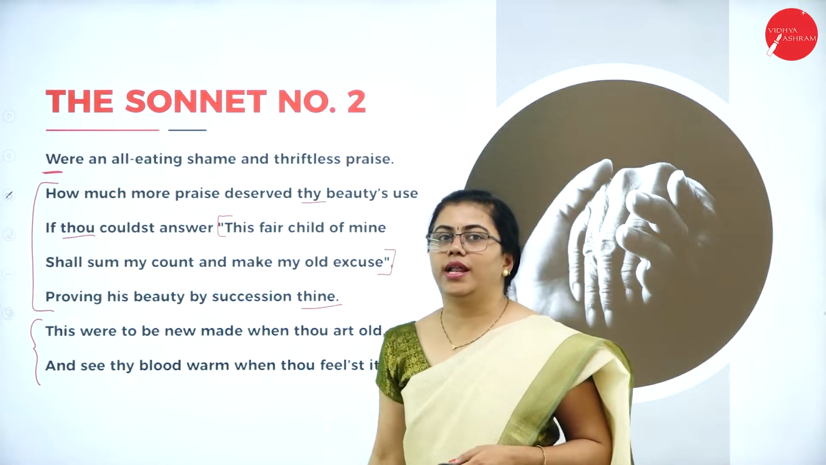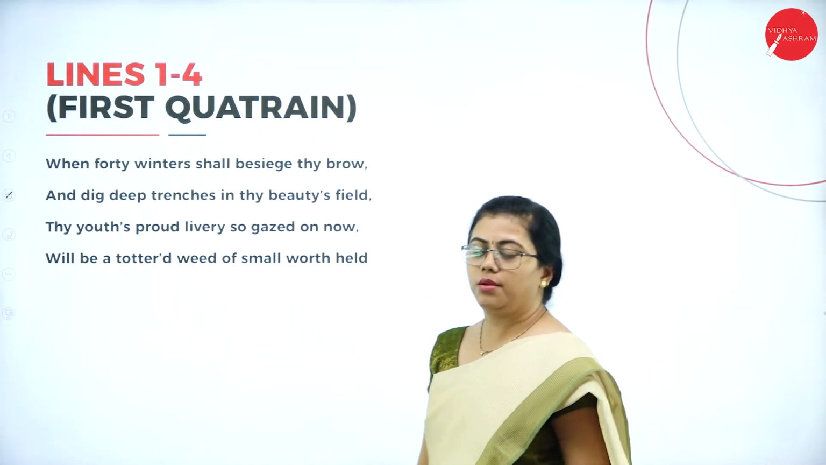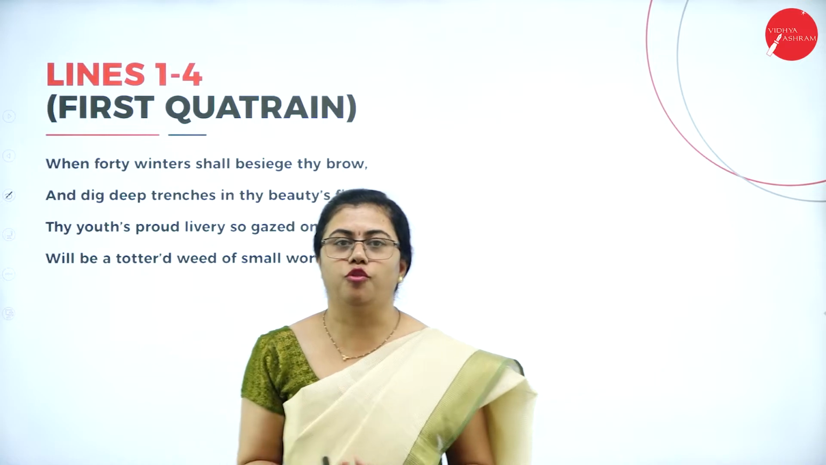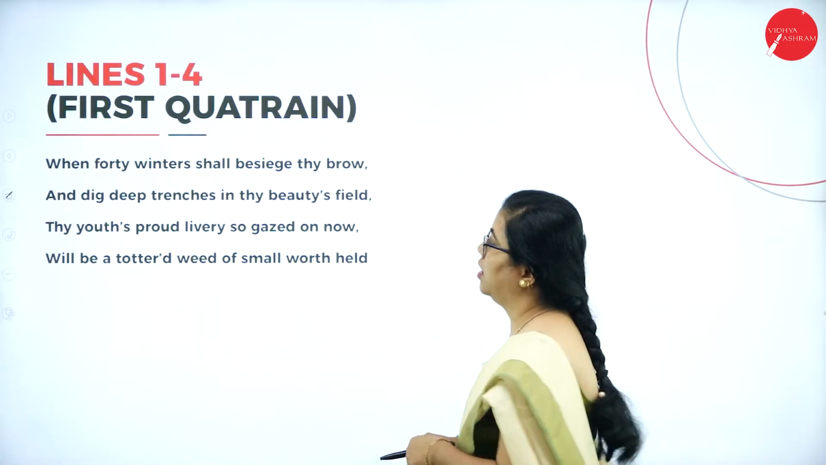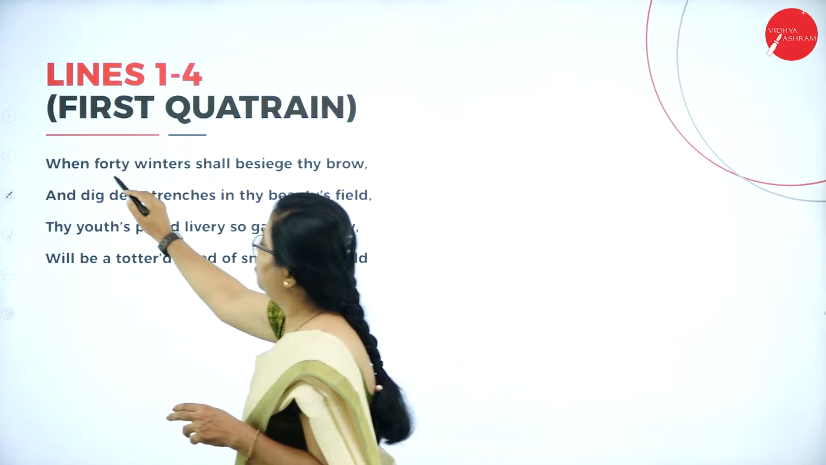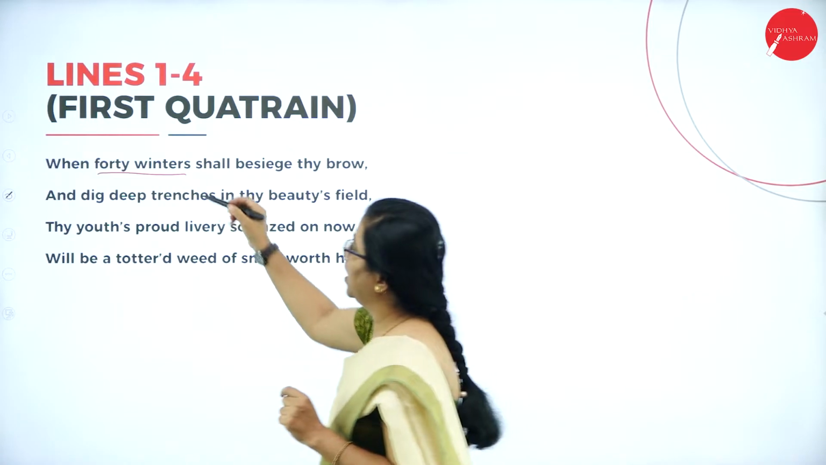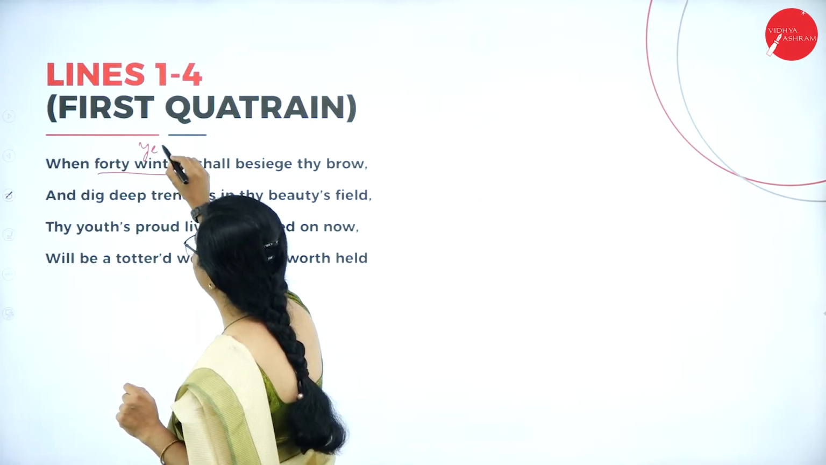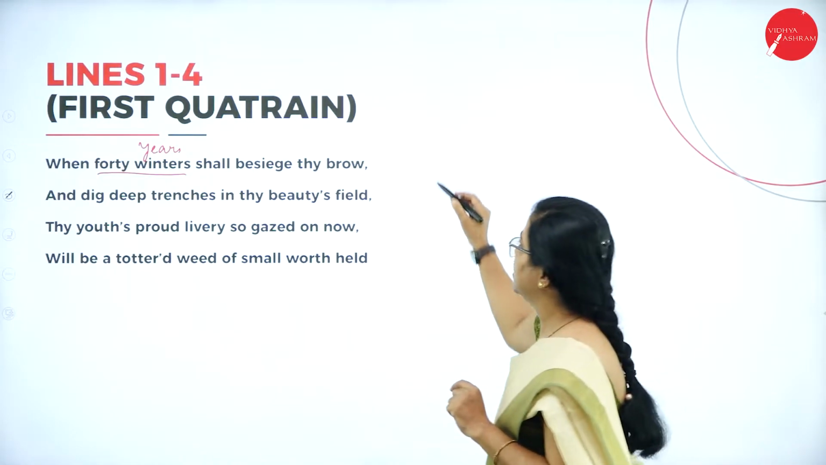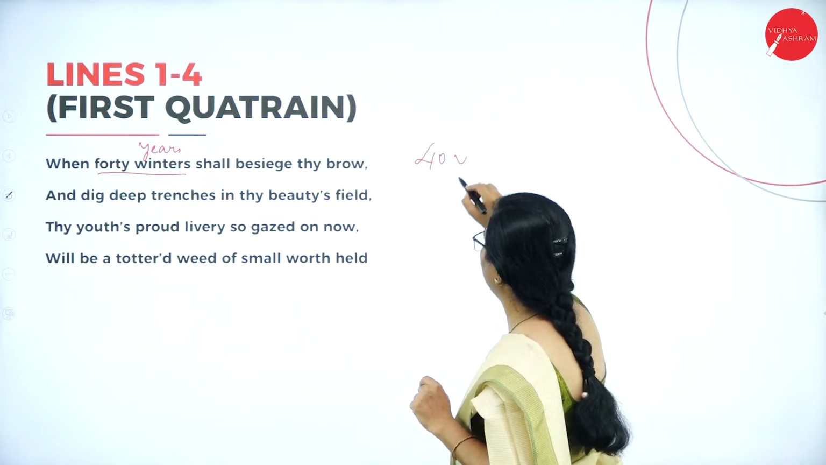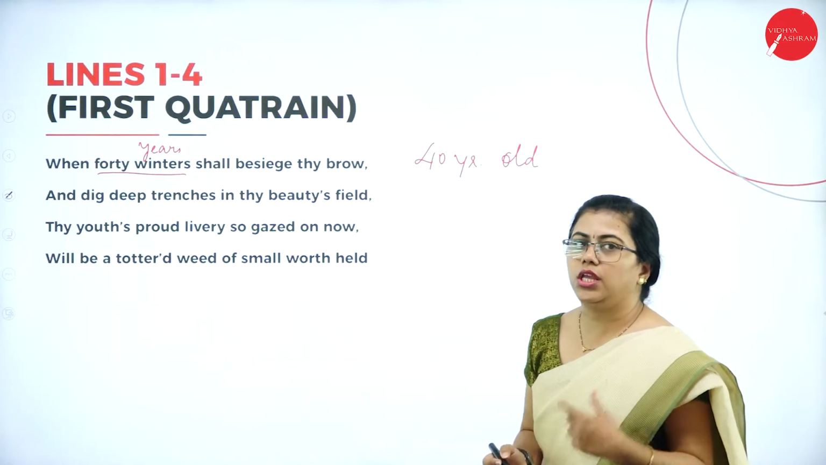Let us now understand the first quatrain. What does this first quatrain mean? First, lines 1 to 4. When 40 winters shall besiege thy brow, 40 winters. What does the poet mean by 40 winters? He uses winters in place of years. He means he is talking about somebody who is 40 years old.